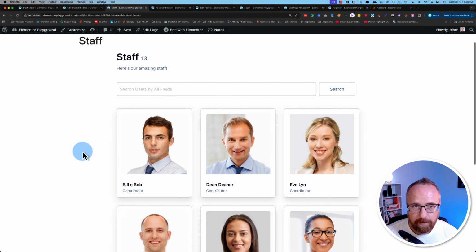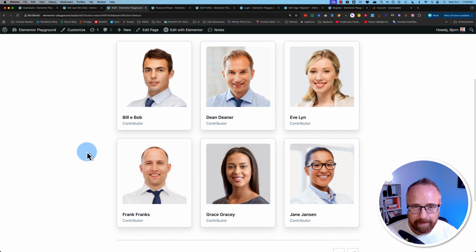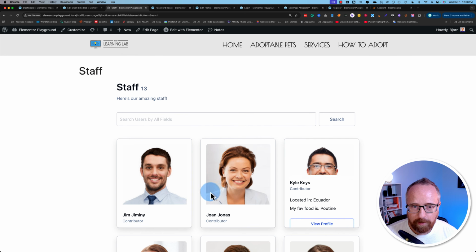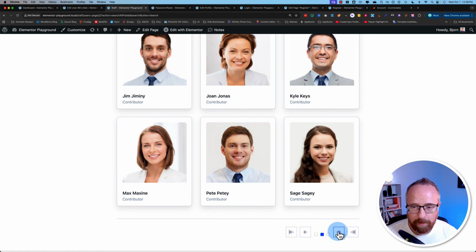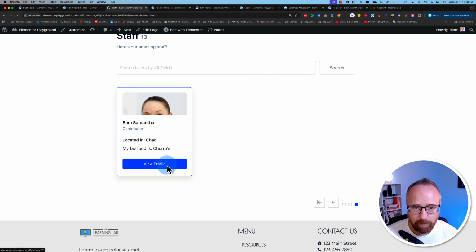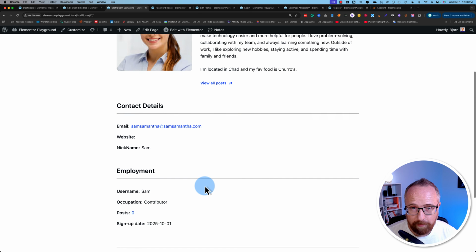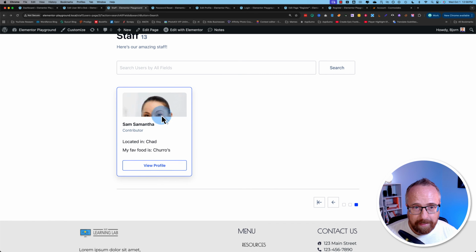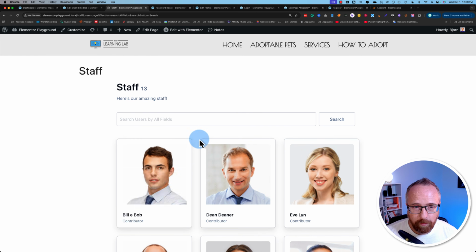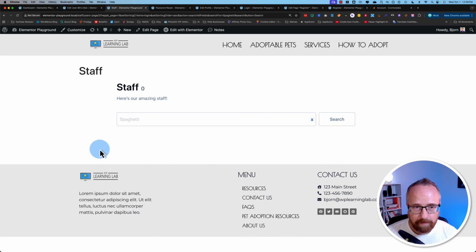So I've added 11 more staff. We have 13 in total. This is the first 6 on the first page. Second page, we also have 6. Third page, we have 1. And they all have their profiles. I'm not going to customize this area, but it's the same concept for customizing everywhere else. Now what I want to show you is how to improve the search capability. So currently, if I search for Billy Bob here, he likes spaghetti. If I search for spaghetti, nothing shows up.